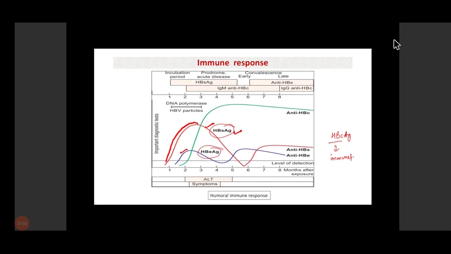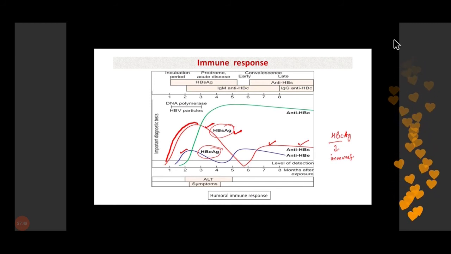Then at around 5 to 6 months of infection, it will decrease and reach the baseline. After it reaches the baseline, you can see there is the presence of anti-HBs antibody. So antibodies against HBs antigen will start rising. Hepatitis B surface antigen will reduce and come to the baseline, and after 5 to 6 months, anti-HBs antibodies will be formed. So it shows the recovery phase. Whenever there is a presence of anti-HBs antibody, it means there is a recovery. Hepatitis B surface antigen becomes negative and anti-HBs antibody appears.